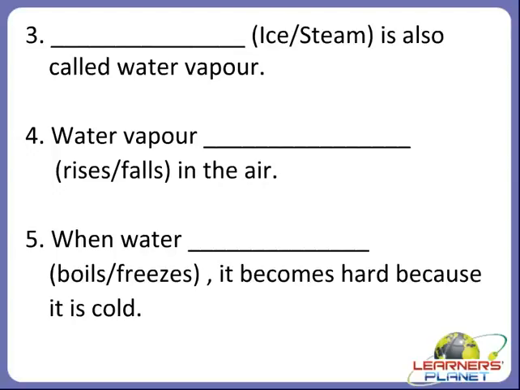Yes children, it's very simple. Yes, steam is also called water vapor because when we boil the water, it forms water vapor, or we can say that it forms steam.